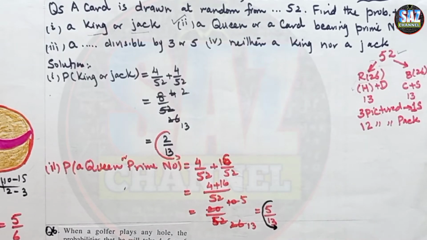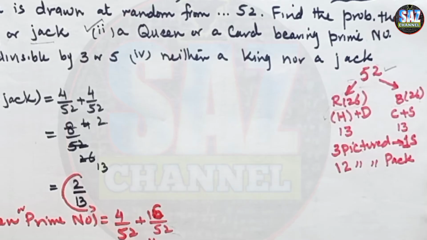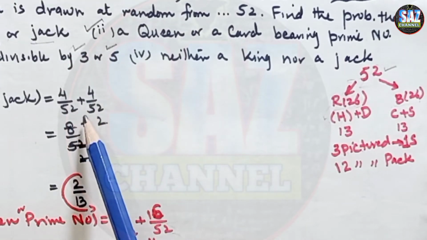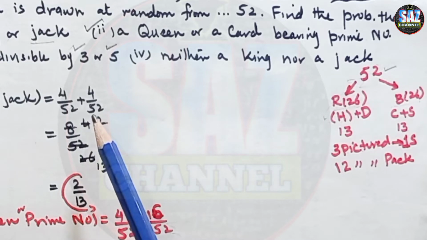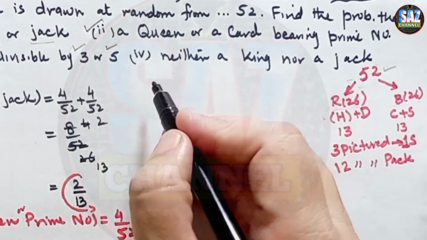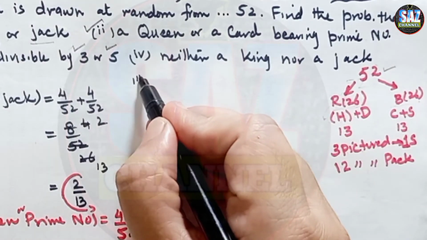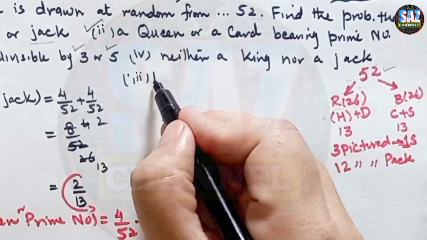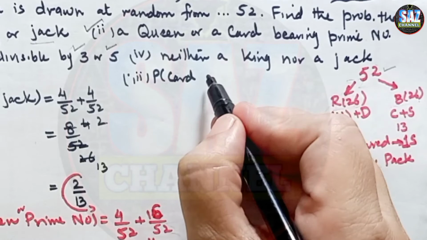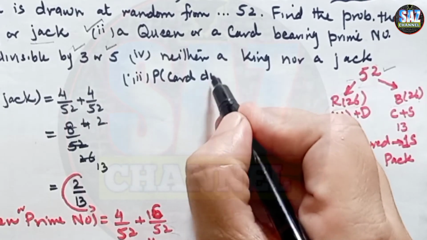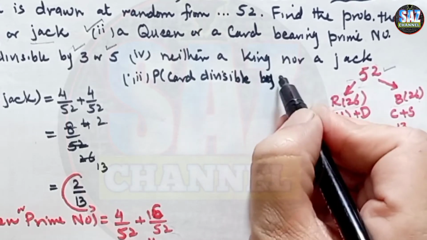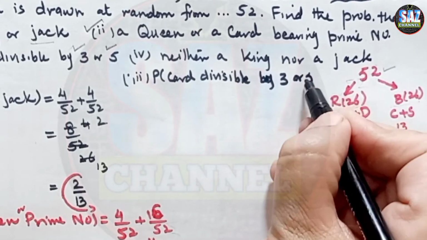Okay, now the next part is a card bearing a number which is divisible by 3 or 5. Third part is probability of picking up a card divisible by 3 or 5.